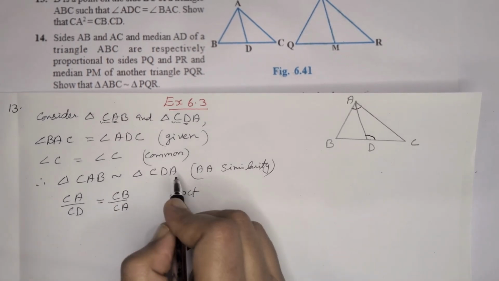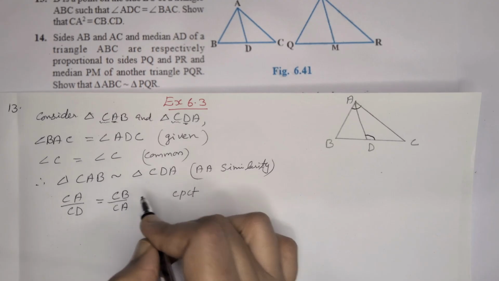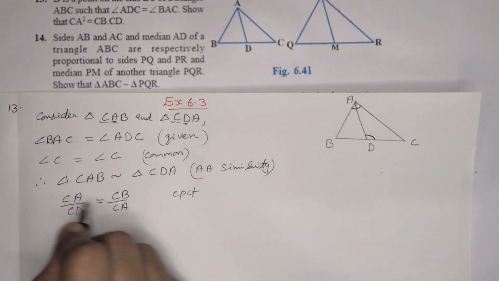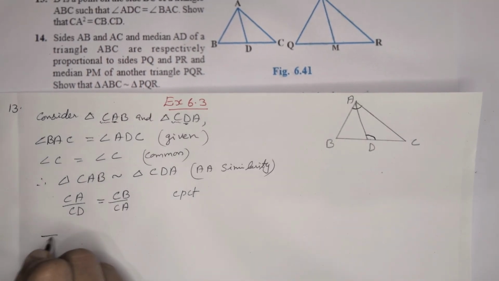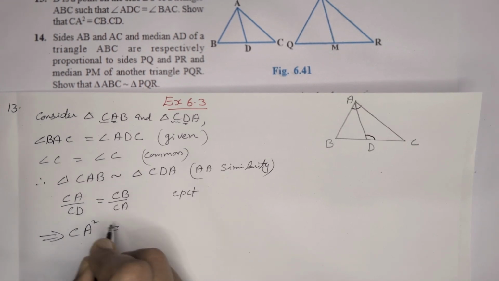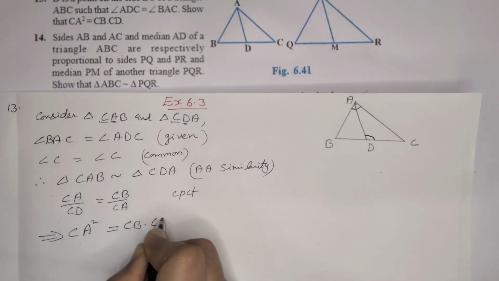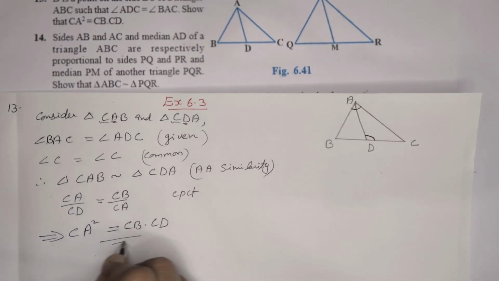If two triangles are similar, corresponding sides are in proportion. Just cross multiply, which implies CA into CA, that means CA square is equal to CB into CD. Hence proved.